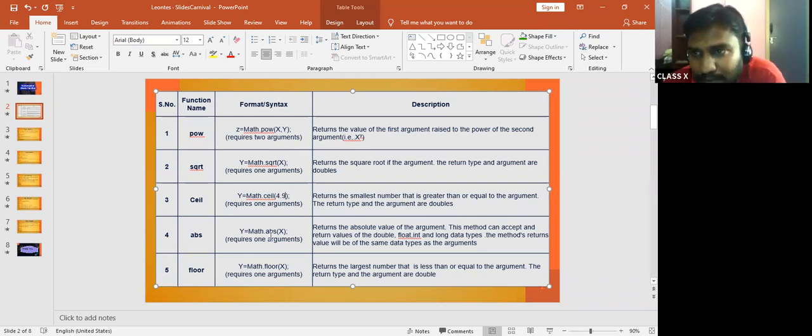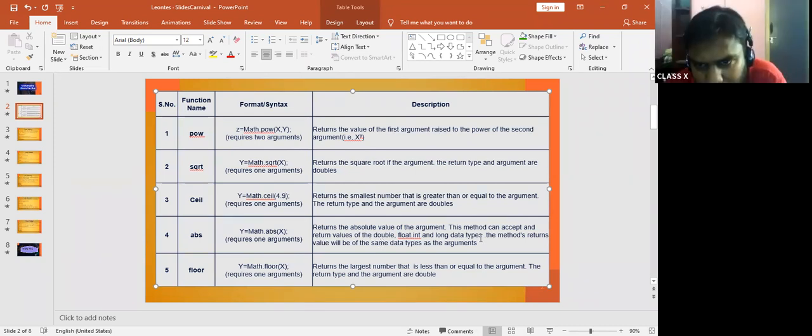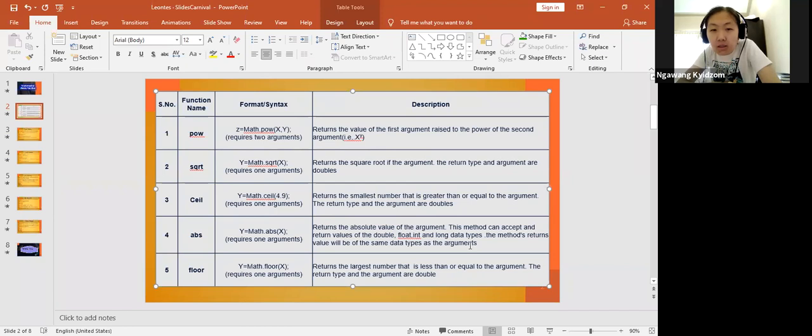Now the next one will be abs. abs is absolute value. Now Nawang, read the statement completely. Yes, sir. Function name abs. Format: y is equal to Math.abs(x). Requires one argument. Description: returns the absolute value of the argument. This method can accept and return values of the double, float, int, and long data types. The method's return value will be of the same data type as the argument.